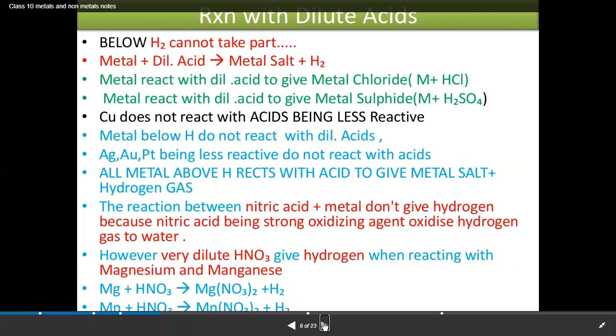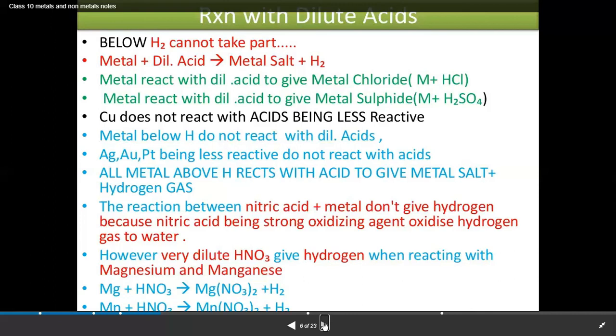Next, we will consider nitric acid. The reaction between nitric acid and a metal does not give hydrogen gas. What is the reason? Nitric acid is HNO3, so it acts as an oxidizing agent. Instead of forming hydrogen, it forms water.